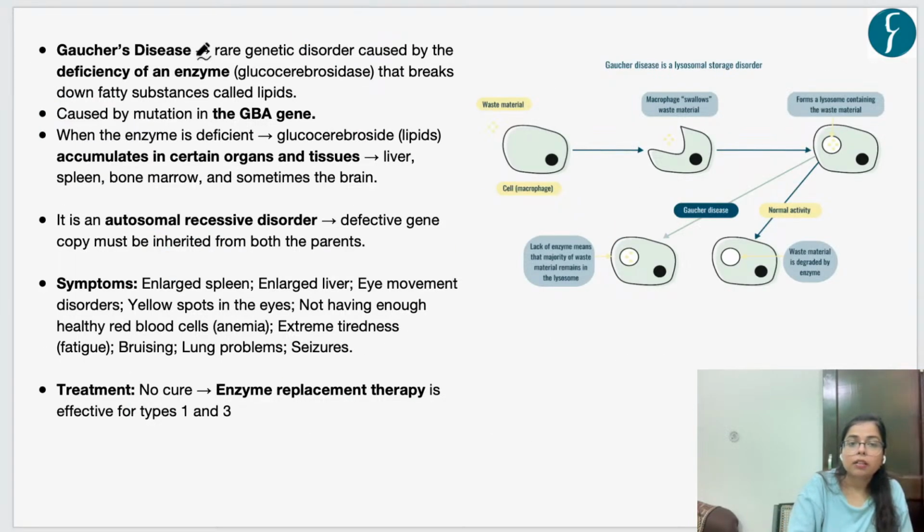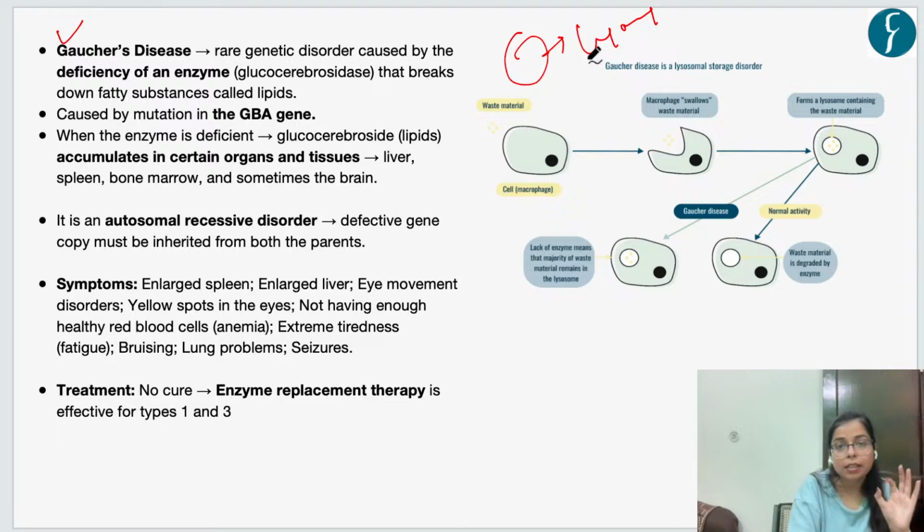Now let's see what is Gaucher disease. Gaucher disease is a rare genetic disorder which is caused by the deficiency of an enzyme that breaks down fatty substances called lipids. Now you must know lysosomes. What are lysosomes? Lysosomes are cell organelles in any cell, and lysosomes are known as suicidal bags of any cell. Any metabolic waste generated by cells is recycled or broken down in lysosomes. Now see what happens in Gaucher disease.